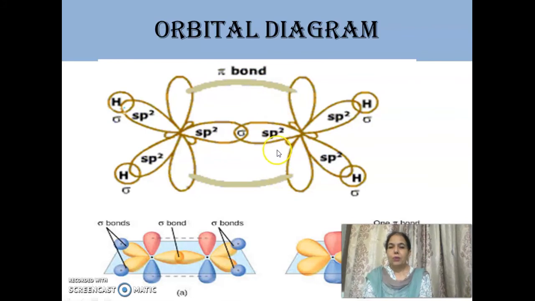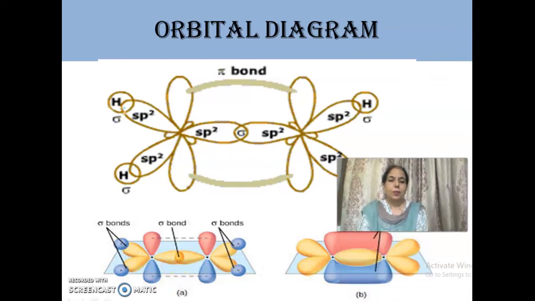Pi bond can be shown in this colorful diagram. In this, both carbons lie in a plane, and these unhybridized orbitals lie above and below the plane. These orbitals overlap mutually above, and these overlap mutually below, and so this leads to restricted rotation of carbons due to the overlapping of orbitals above and below the plane, which can also be shown clearly in this figure.